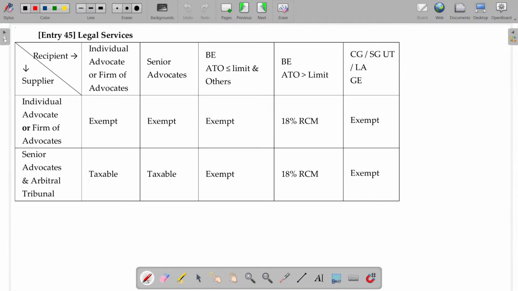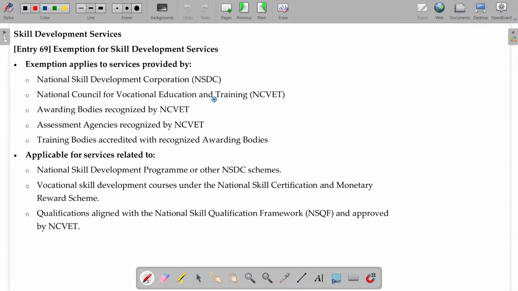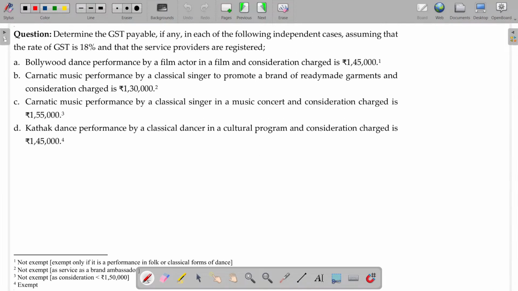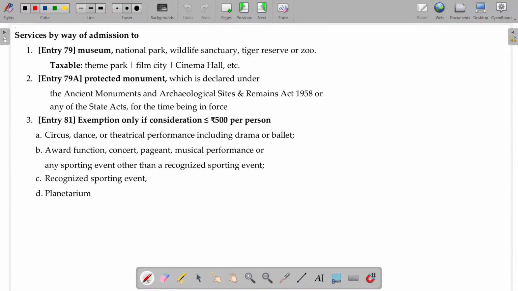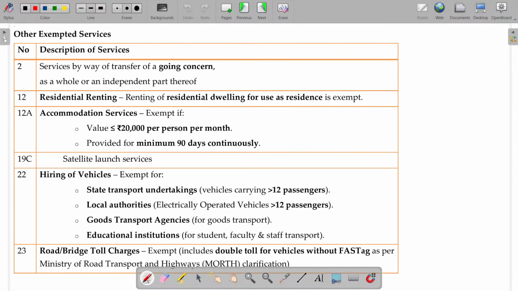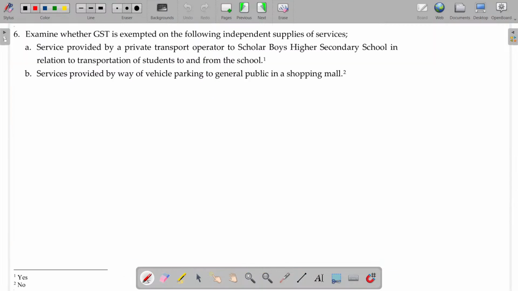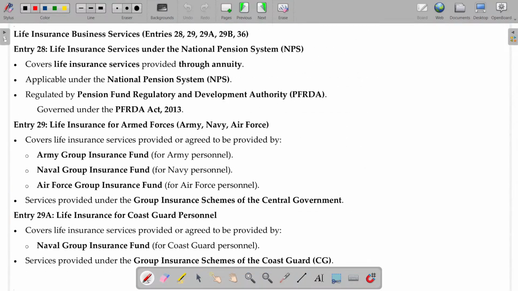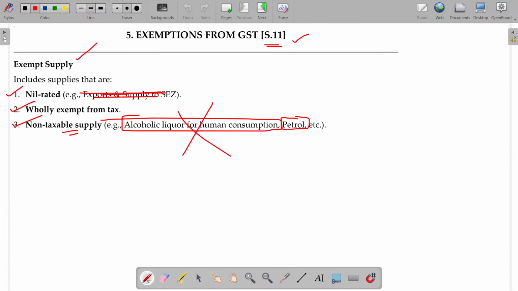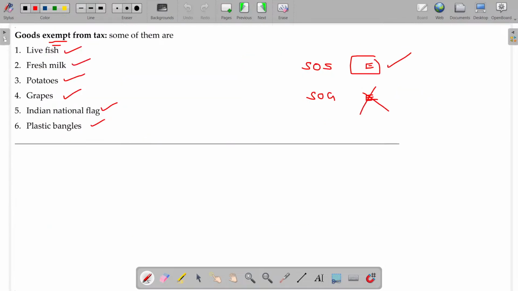And legal services, sponsorship services. Admissions to museum, theme park, those cases. And those not listed separately are also given as other exempted services. These are the services. You are not asked to memorize all as it is, but understand the logic, especially the exemption criteria due to the conditions.